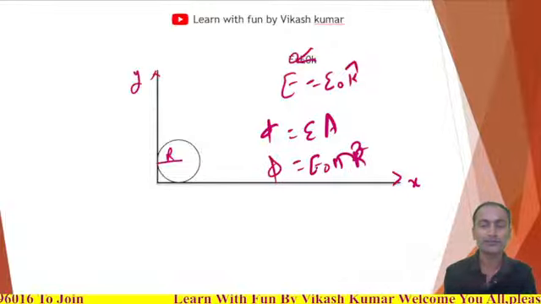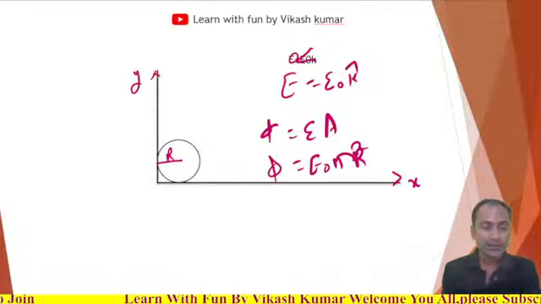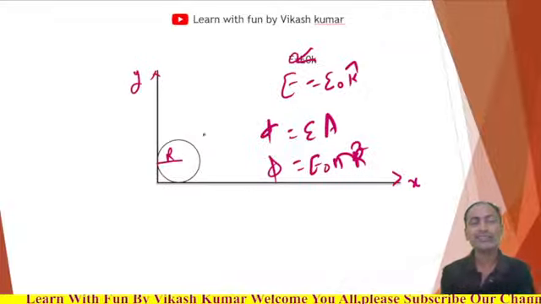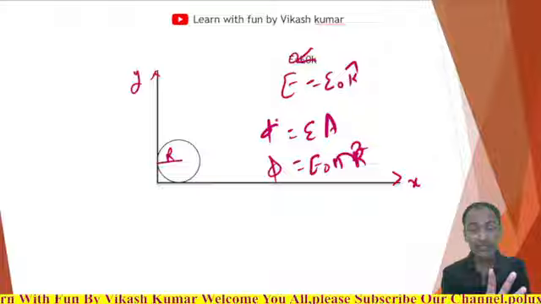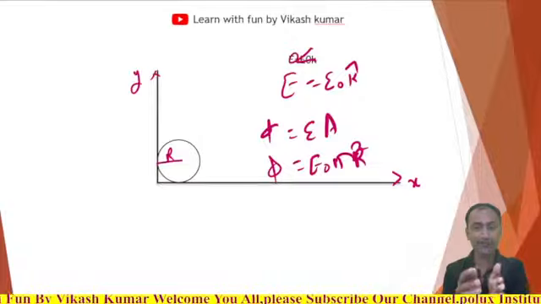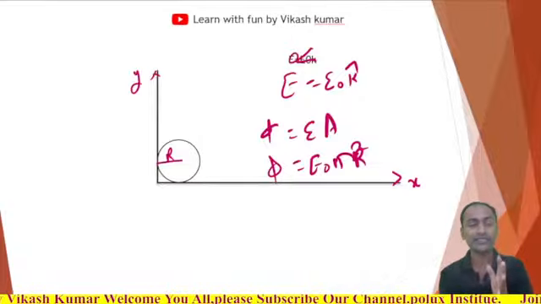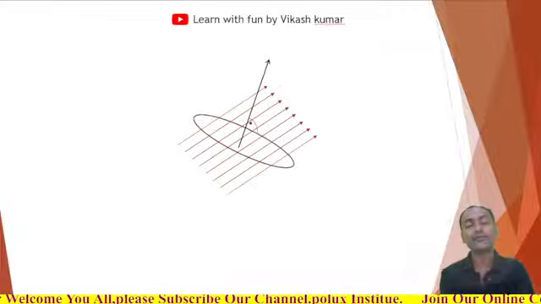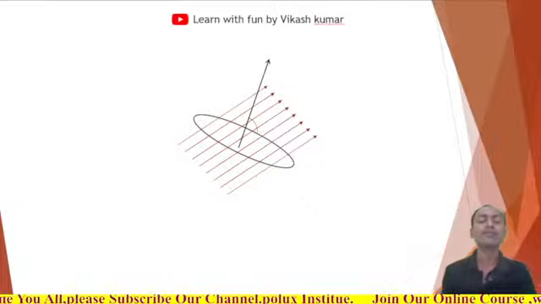This is the flux. Okay, fine. Here we have discussed the case when the electric field direction and area vector direction are in the same direction. Let's talk about the case where the angle between them is something different.